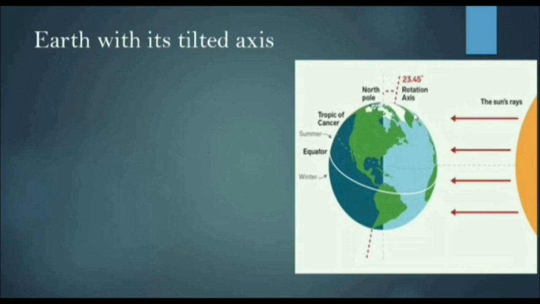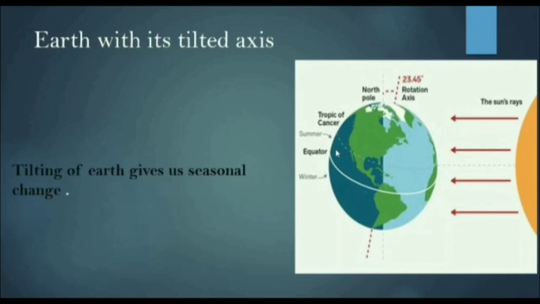Children, you can see in the picture that the Earth's axis is tilted. Because of this tilt, different parts of the Earth receive different amounts of sunlight over the course of the year. This results in seasonal change.